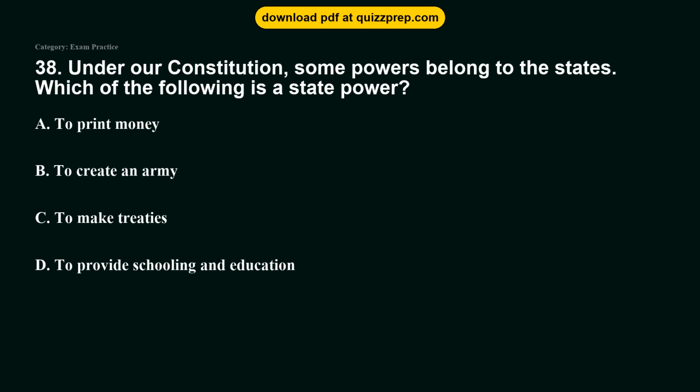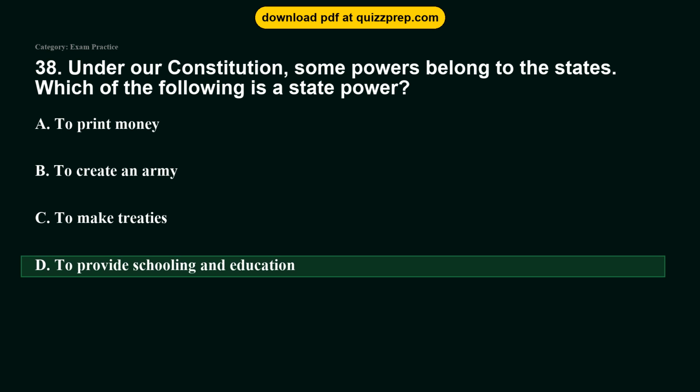Question 38. Under our Constitution, some powers belong to the states. Which of the following is a state power? Option A, to print money. Option B, to create an army. Option C, to make treaties. Option D, to provide schooling and education. The correct answer is option D, to provide schooling and education.